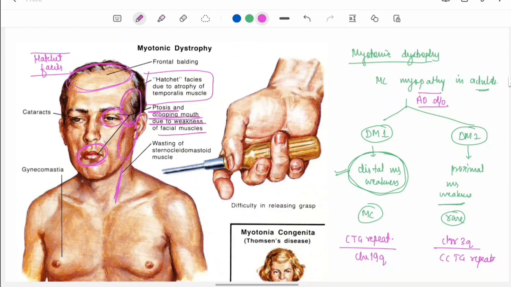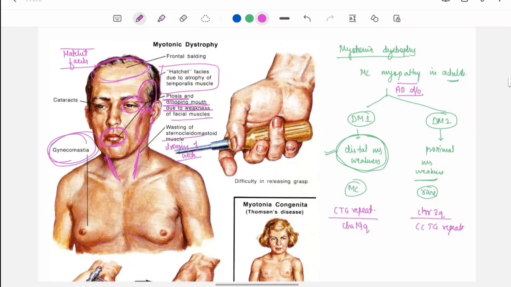Then there is wasting of sternocleidomastoid, so drooping of neck. There will be gynecomastia. So, as there is distal muscle weakness, distal upper limb involvement will lead to wrist drop, and lower limb involvement will lead to foot drop.